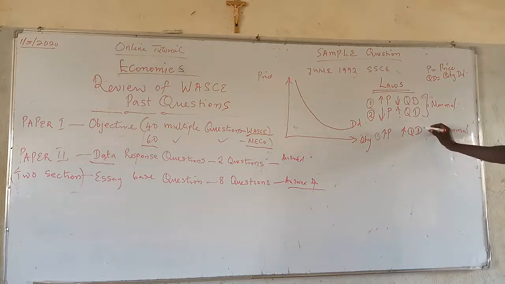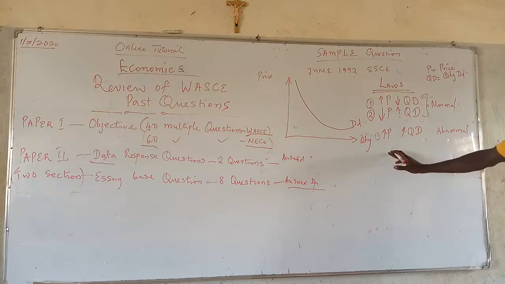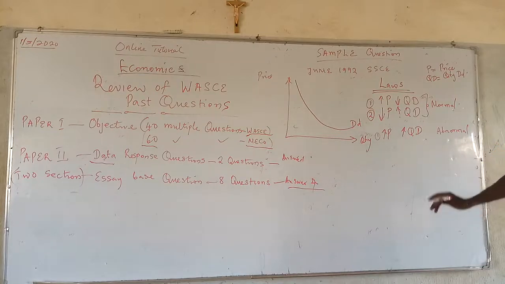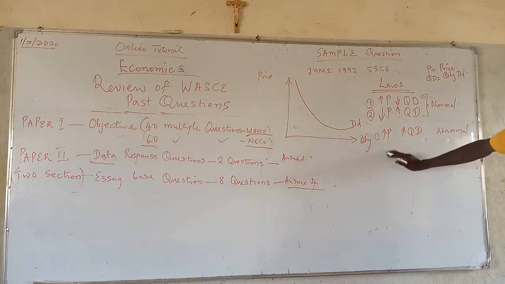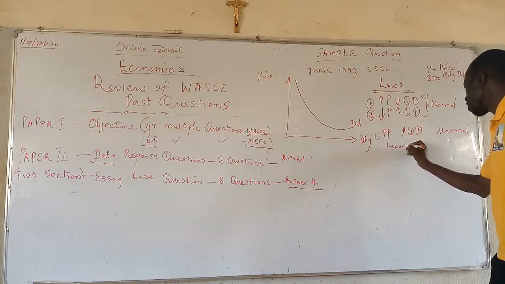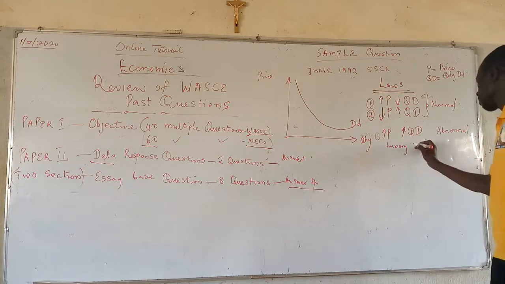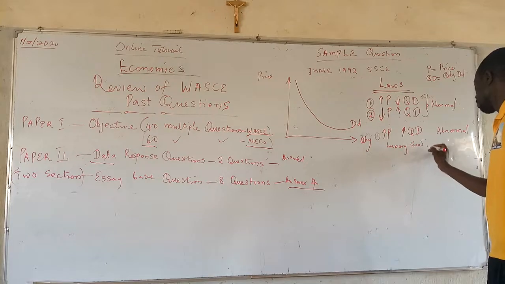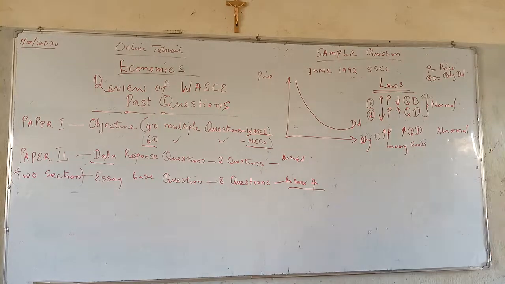We refer to the commodities being affected as luxury goods. They are luxury goods. They are prestigious goods. They are also referred to as ostentatious goods.